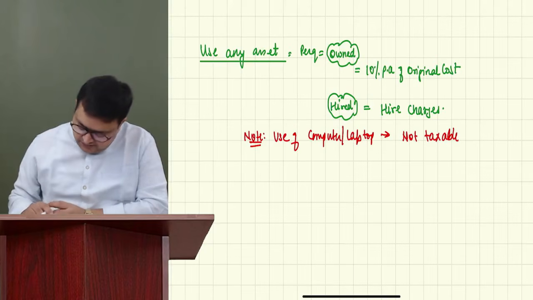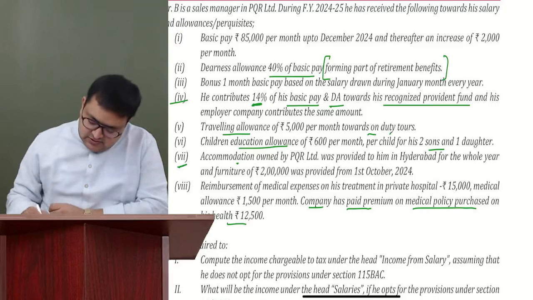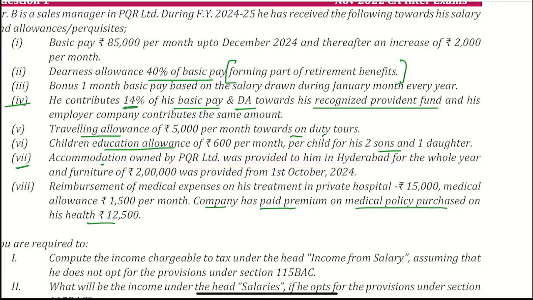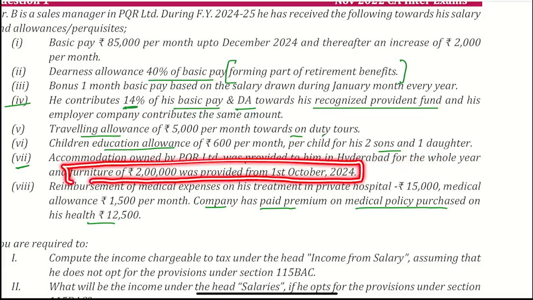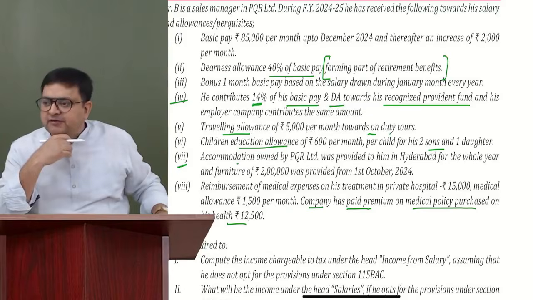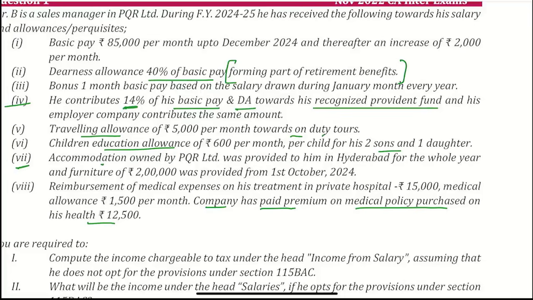Now, if you will see, accommodation owned by PQR, so we have left the accommodation for the time being, for the whole year, and furniture of rupees 2 lakh was provided from 1st October 2024. So right now I'm concerned with furniture. Can you tell me what is the perquisite value of furniture? Just of furniture. Have they provided it for the entire year? No. They have provided it from 1st October. So what would be the value of the furniture? How much would be the perquisite value?